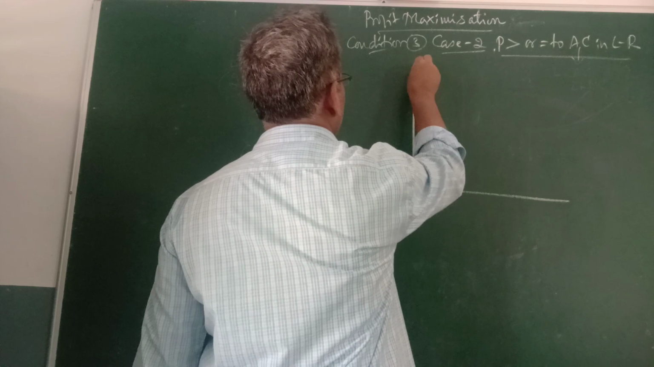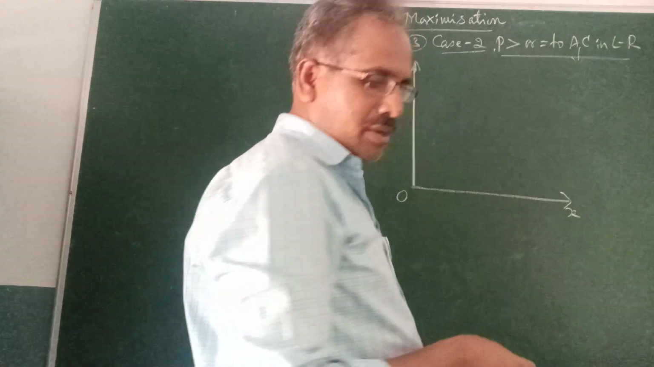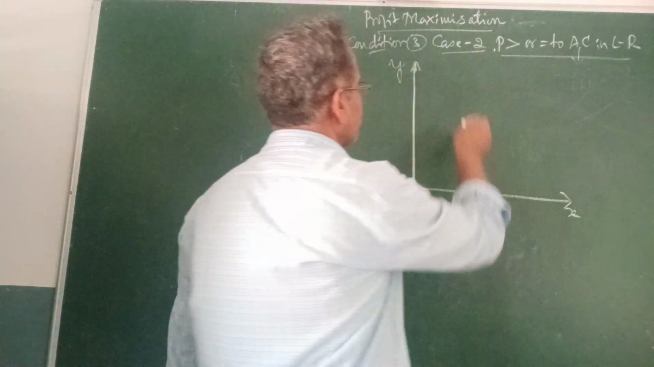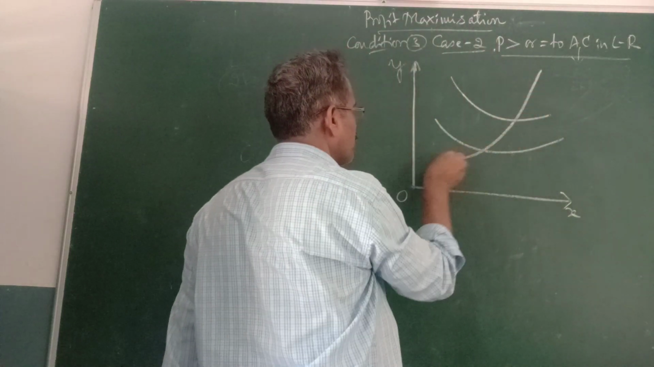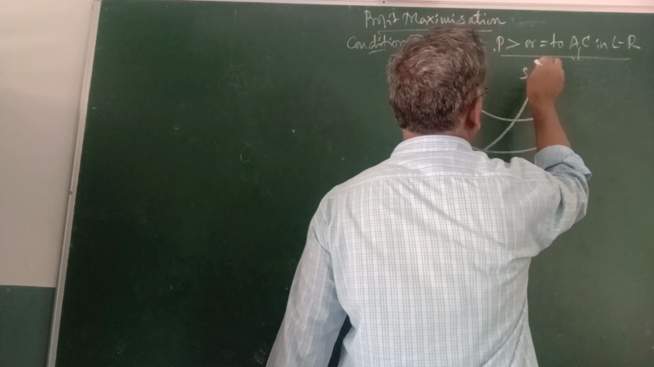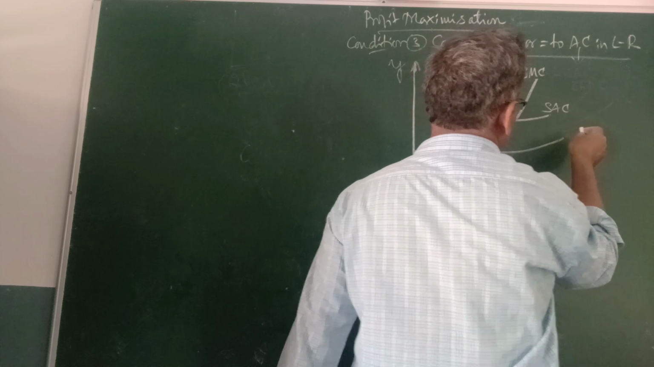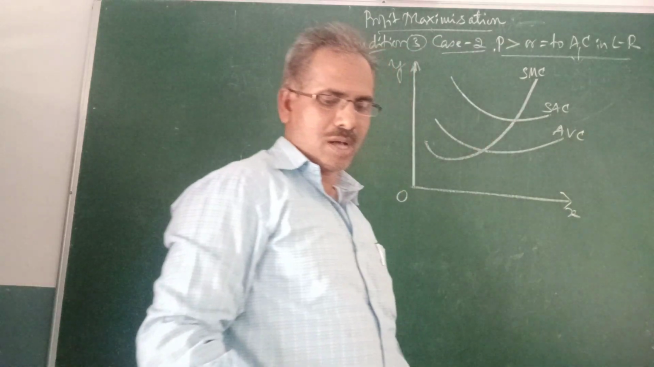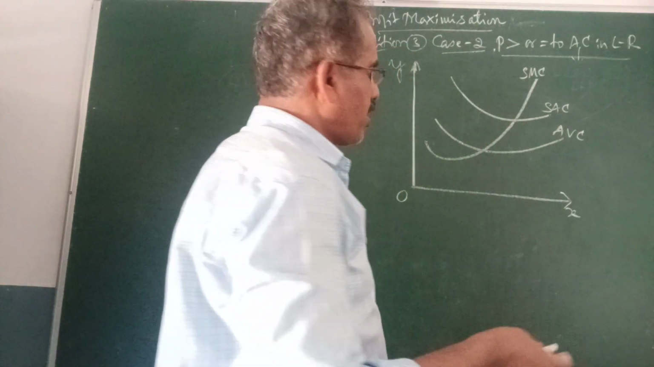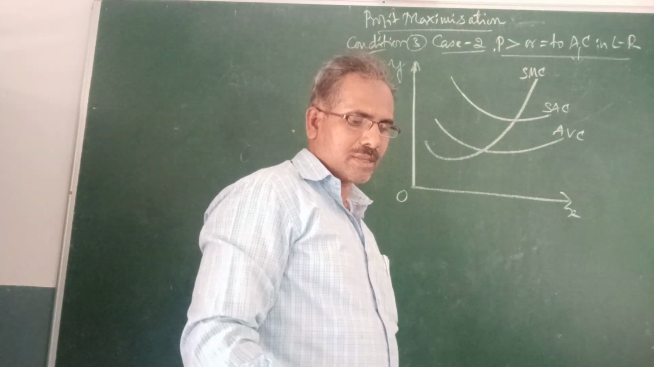To have the profit, it must have more than the short run marginal cost, short run average cost, average variable cost. When we have more than the average cost, it can easily get the profit.